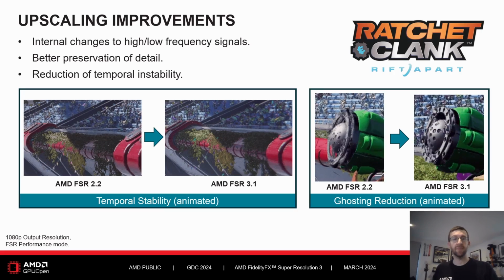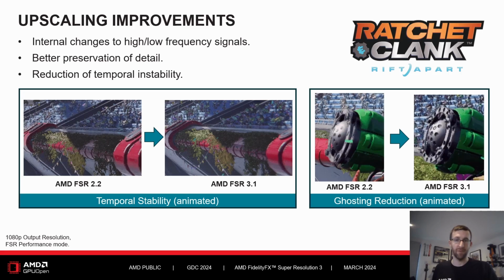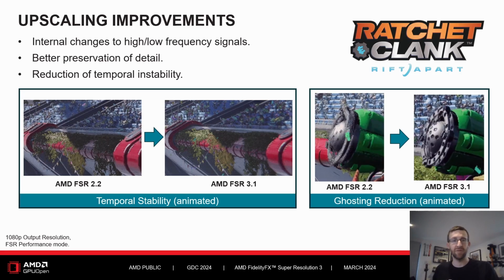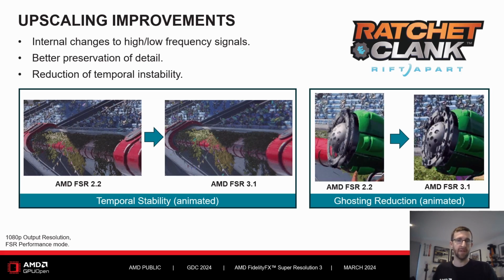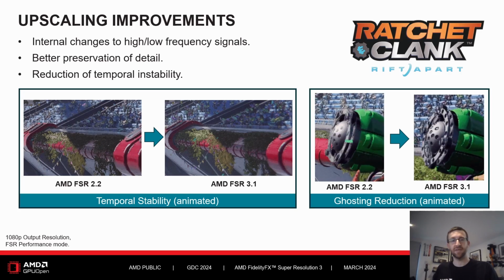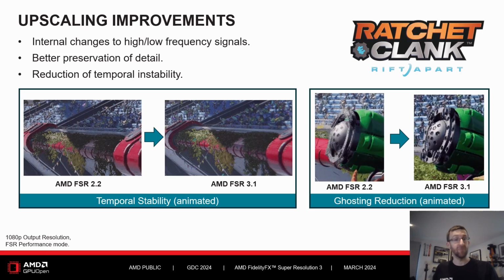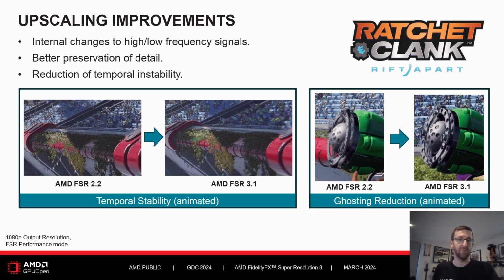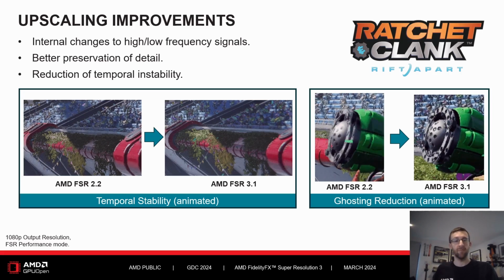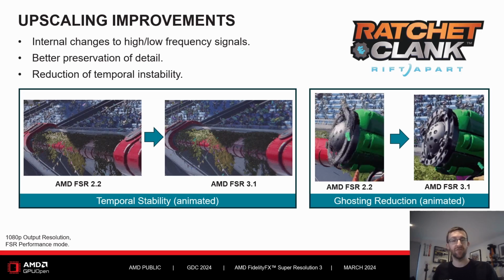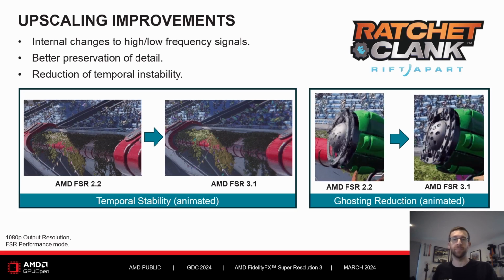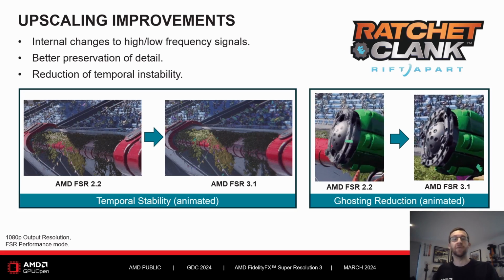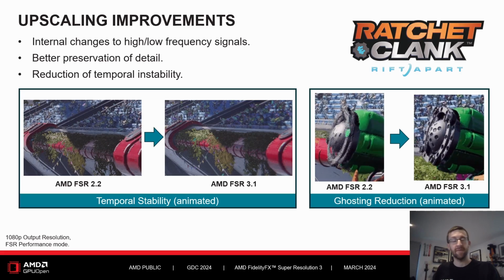We have integrated some upscaler improvements into FSR 3.1, which includes internal changes to how we deal with high and low frequency signals so as to make better decisions in the algorithm. This should allow for better preservation of detail whilst trying to reduce temporal instability and ghosting. In the example shown here, we see FSR 2.2 temporal instability being improved greatly with FSR 3.1, along with a reduction in ghosting. This footage was captured at 1080p in performance mode. We give thanks to our partners for allowing us to use and show these examples of upscaling improvement.